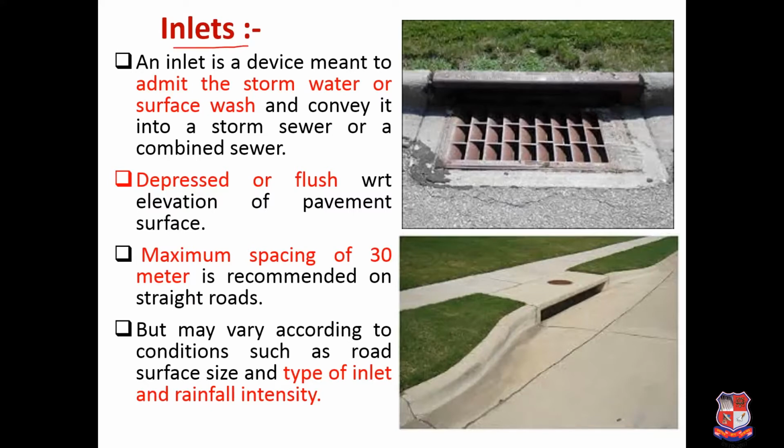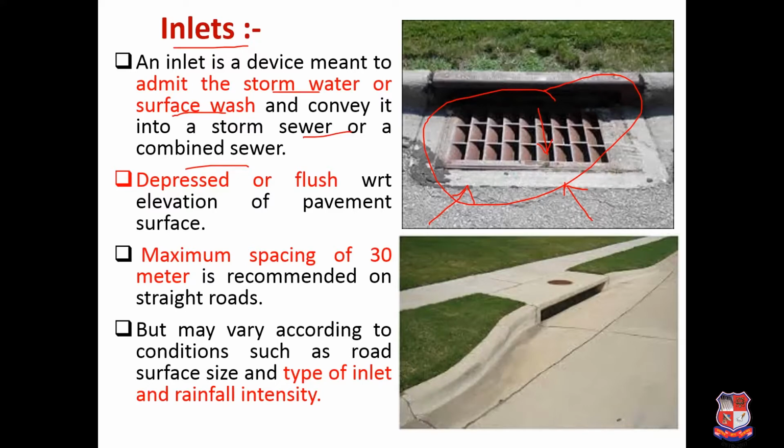So basically inlet is a device that is meant to admit the stormwater or surface wash and convey it to the stormwater sewer or combined sewer. So here you can see this jali or grating kind of structure, that is nothing but what is called an inlet. Whenever there is rainwater, it will all flow towards this particular inlet, and that will be collected and it will go towards your stormwater drain.